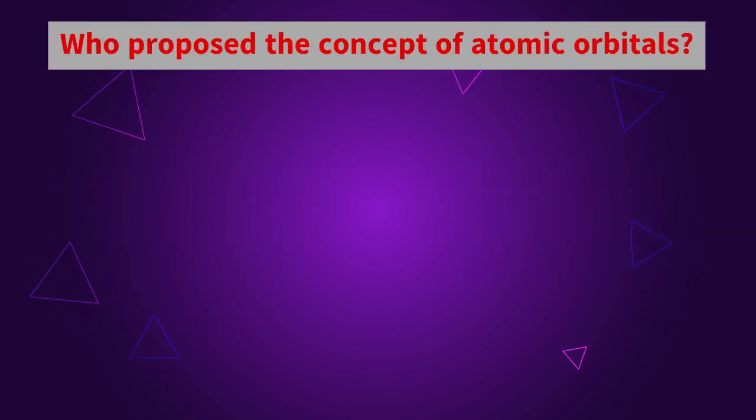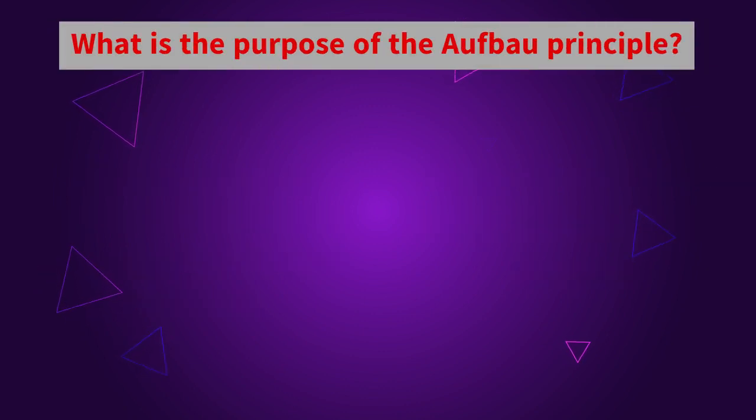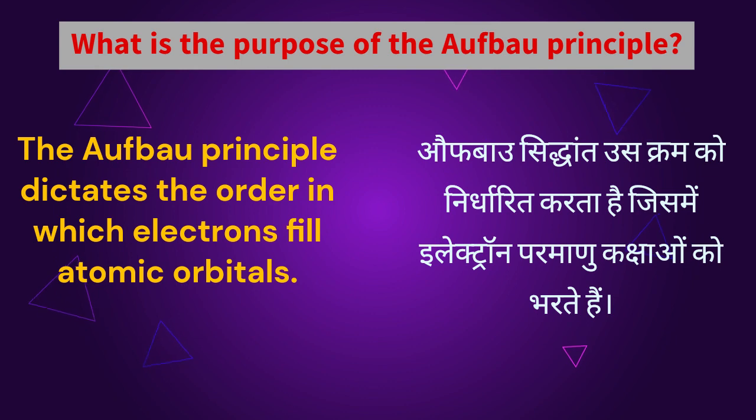Who proposed the concept of atomic orbitals? The concept of atomic orbitals was proposed by Robert Mulliken. What is the purpose of the Aufbau principle? The Aufbau principle dictates the order in which electrons fill atomic orbitals.